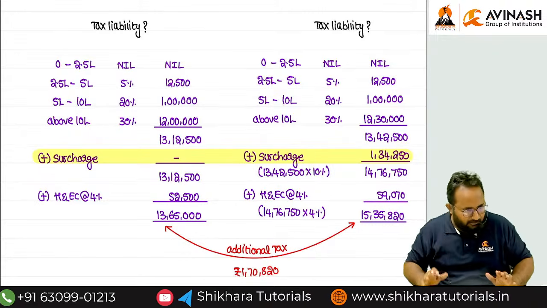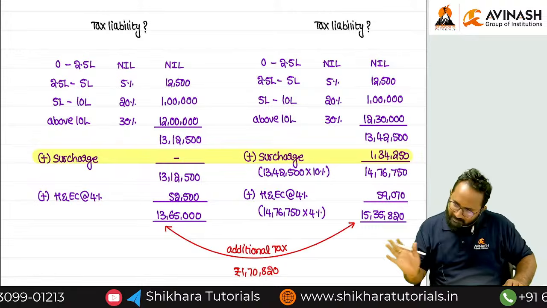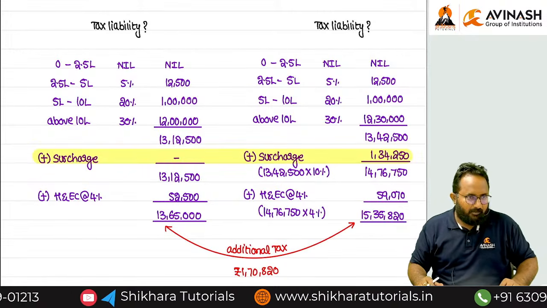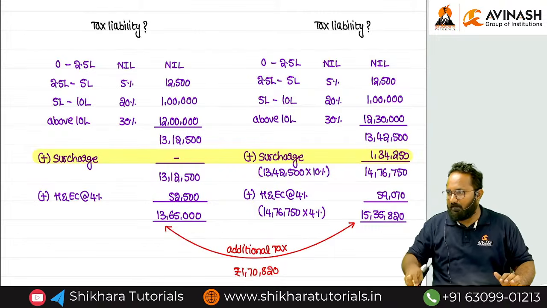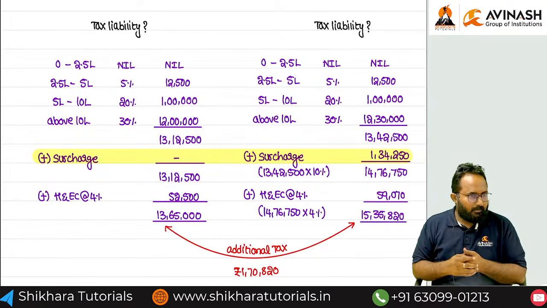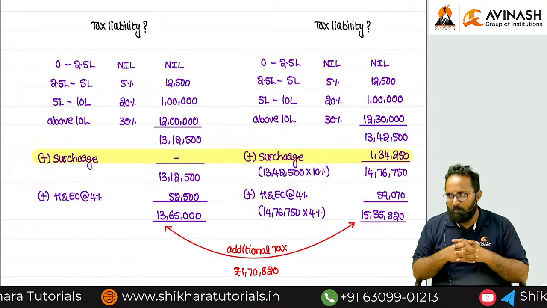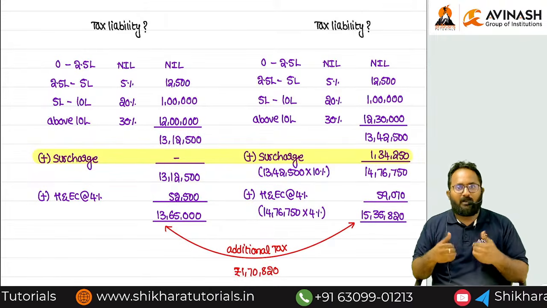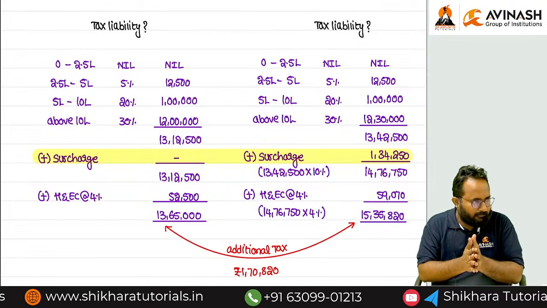There is a huge difference. Marginal relief is for simply rich persons. If you are paying surcharge, it means you are rich only, right? Rebate is for the poor. How are you combining these two concepts? Only because of not listening to the classes, taking it lightly, we are combining these two.